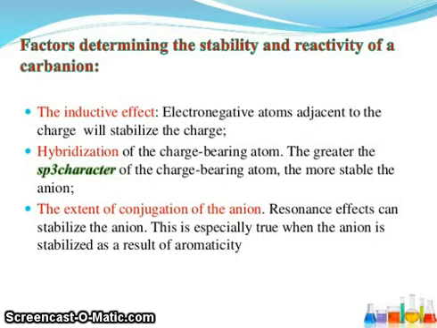Factors determining the stability and reactivity of a carbanion. The inductive effect. An electronegative atom adjacent to the charge will stabilize the charge. Hybridization of the charge bearing atom. The greater the s character of the charge bearing atom, the more stable the anion. The extent of conjugation of the anion. Resonance effect can stabilize the anion. This is especially true when the anion is stabilized as a result of aromaticity.